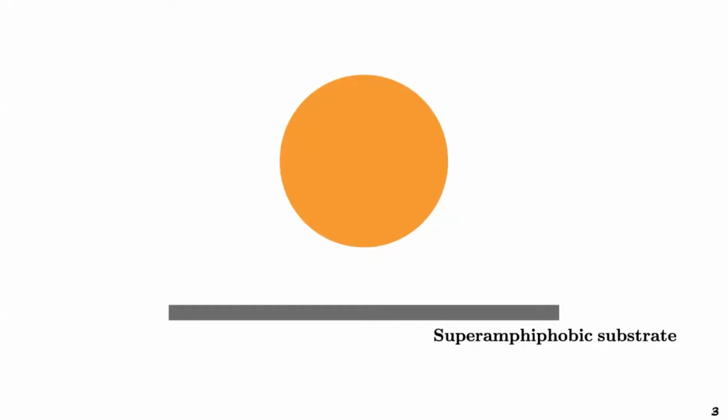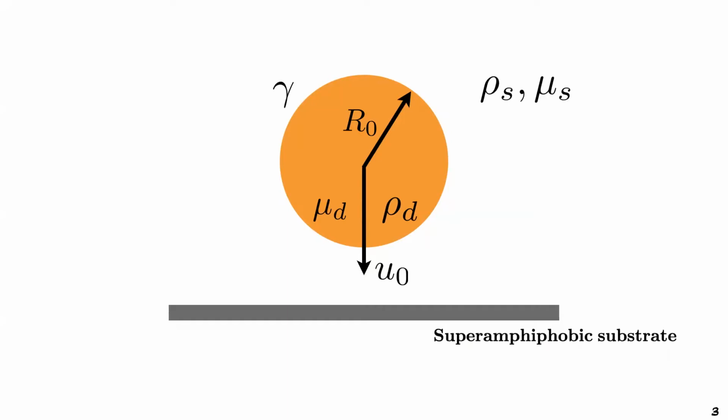So as fluid dynamicists, we would like to model the system. So here is a schematic. Here, super amphiphobic substrate simply means that this substrate will repel both water as well as oil droplets. So this drop has a radius r naught, viscosity mu d, and density rho d, and it's falling with a velocity of u naught. Since we also want to model the surrounding, we have a surrounding density of rho s and viscosity mu s. Furthermore, the surface tension coefficient between the drop and the surrounding is gamma.